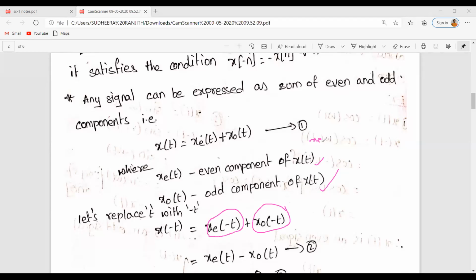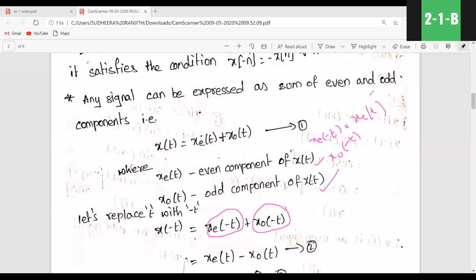So xe of minus t is equal to xe of t. Similarly, x naught of minus t is equal to minus x naught of t, isn't it?